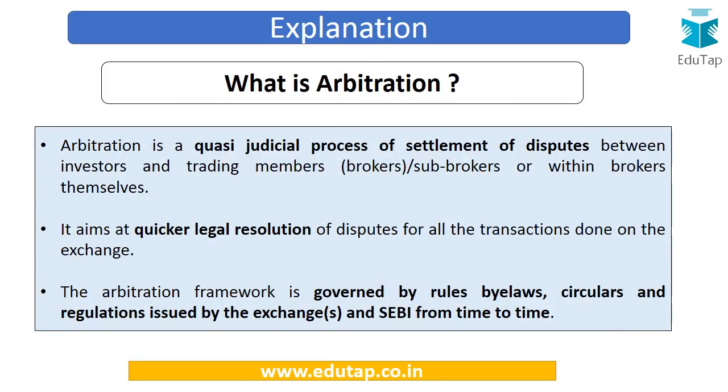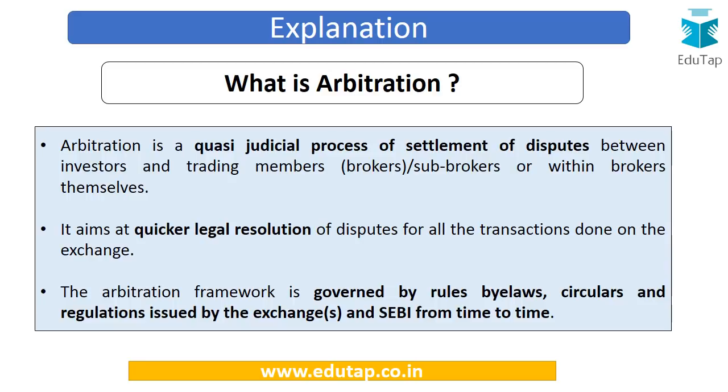Now what is arbitration? Arbitration is a quasi-judicial process of settlement of disputes. So it is not totally judicial, but it is similar to judicial. So that's why it's quasi-judicial. It appears like a judicial process of settlement of disputes, and it is a quicker legal resolution mechanism through which the disputes can be settled among themselves by the parties to the disputes. So this framework is governed by the bylaws, circulars, and regulations which are issued by the exchange and SEBI from time to time.